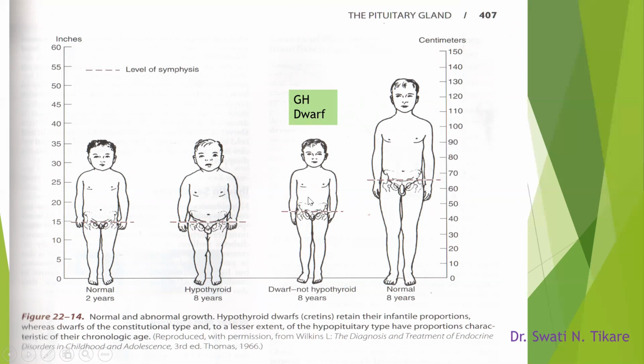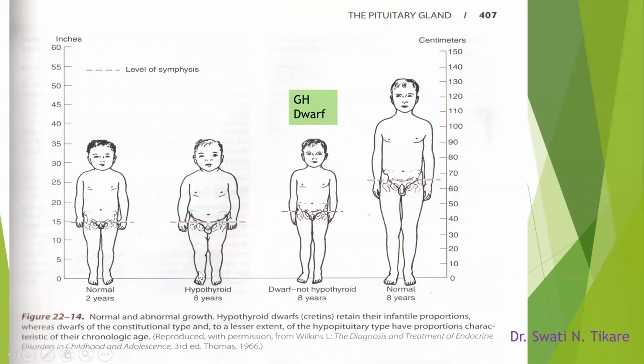What you can see is that they look similar to a normal person. The only thing is their height is less. So this is the pituitary dwarf.